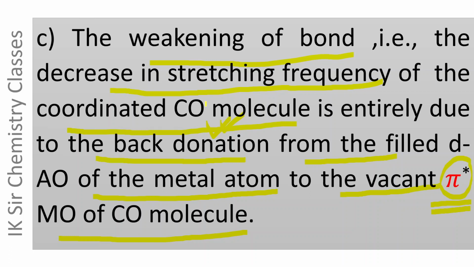The sigma bond in metal carbonyls does not affect CO stretching frequency because the electron pair donated to the metal atom during the formation of the sigma bond is almost non-bonding in nature. And when back bonding is formed, the electron density is transferred from the metal atom to the vacant pi star MO of the CO molecule. This decreases the carbon-oxygen bond order and carbon-oxygen stretching frequency.